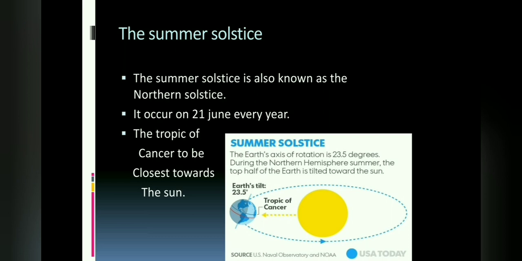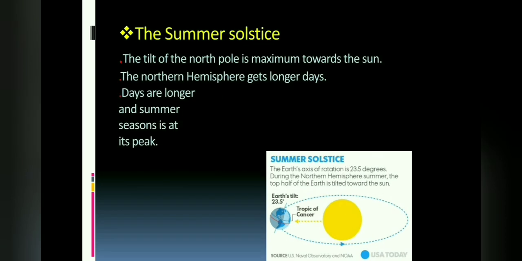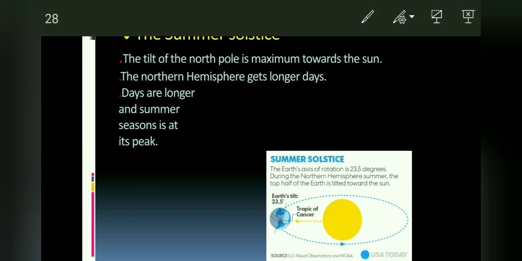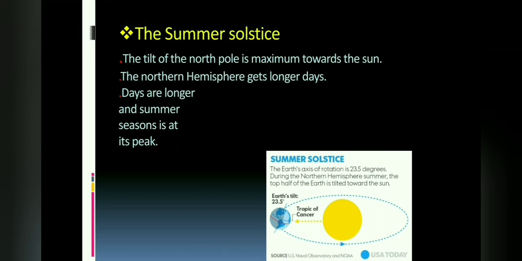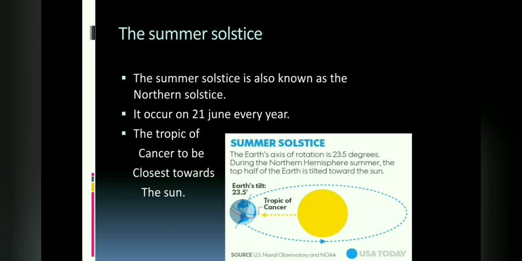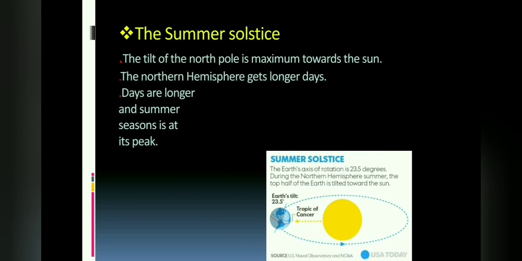It occurs on 21st June every year. During the summer solstice, the Tropic of Cancer is closest towards the sun. The tilt of the North Pole is maximum towards the sun. The northern hemisphere gets longer days. Days are longer and the summer season is at its peak.